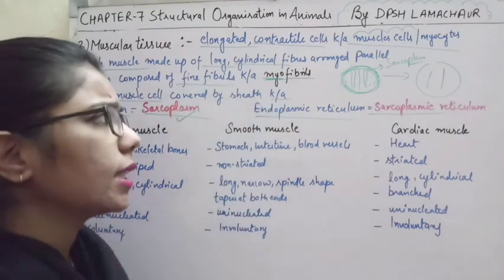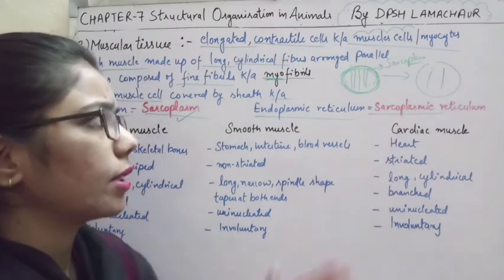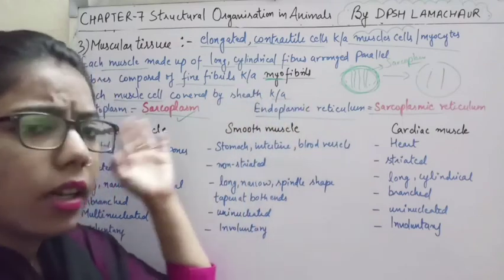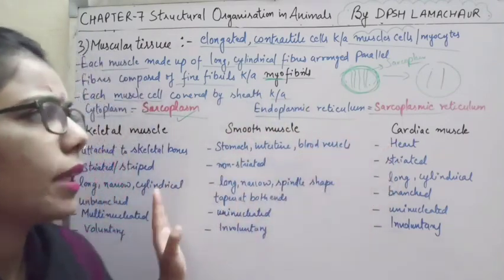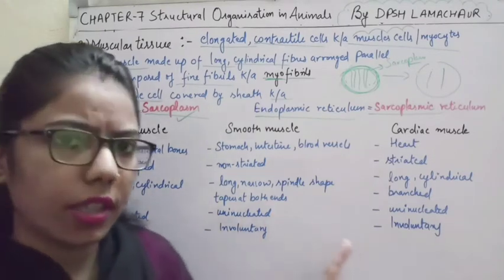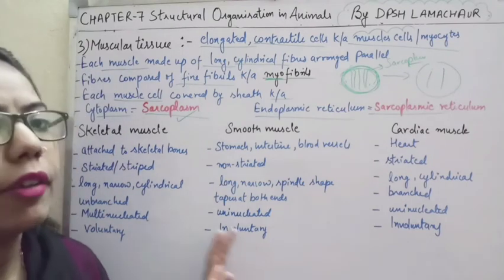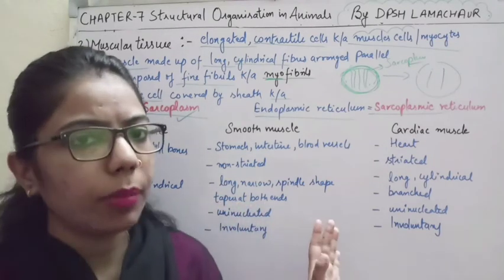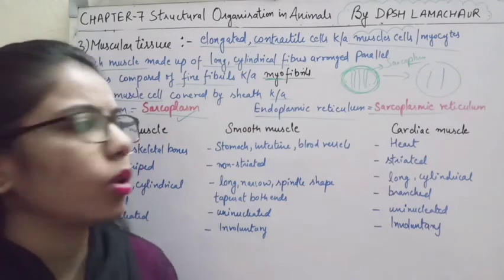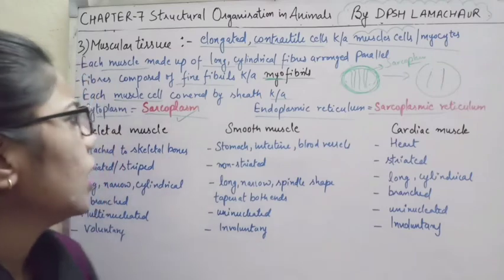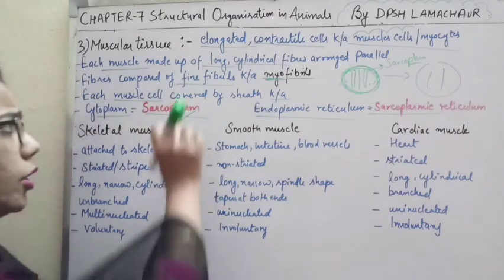Okay, now these cells again having some striation. These muscle cells having some striation, which we will study in different types of muscles. So on the basis of whether the striation is present or absent, we have categorized them into three parts. On different bases we have different types of muscles, and here we have completed the introductory part.